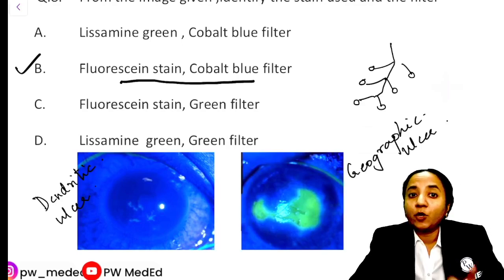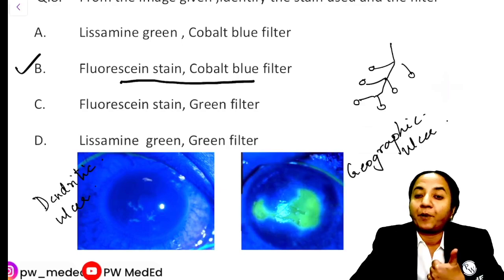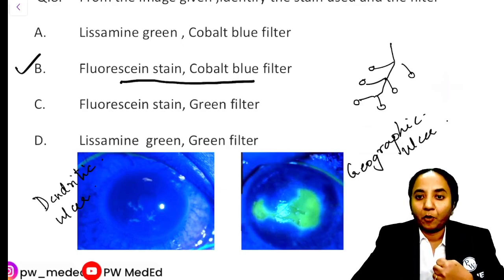But apart from that, you have seen the same thing being used in applanation tonometry, and those are images you have to know. We use it for staining the tear film prior to doing an applanation tonometry. Fluorescein is also used in fundus fluorescein angiography. So these are the other uses of the fluorescein dye in ophthalmology.